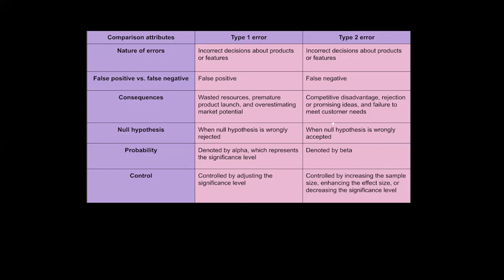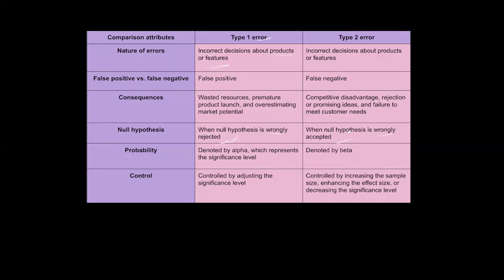If we take an incorrect decision about the product, it is a type 1 error. A type 1 error is the probability of rejecting the null hypothesis when it is true. When the null hypothesis is wrongly rejected, it is a type 1 error. When the null hypothesis is wrongly accepted, it is a type 2 error.